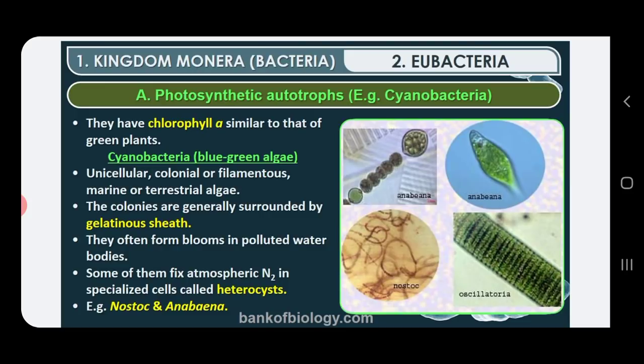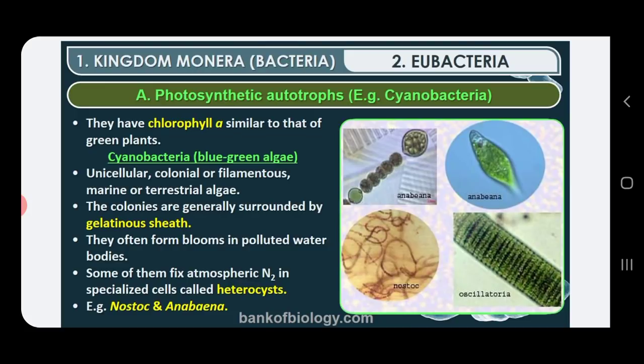Then some of these cyanobacteria are capable of fixing atmospheric nitrogen. They can absorb free nitrogen from the atmosphere and provide it to the plants. They can do it because of the presence of a specialized cell inside their body, called a heterocyst. Especially in Nostoc, as you might have studied in high school, you can find a special type of thick-walled cell.